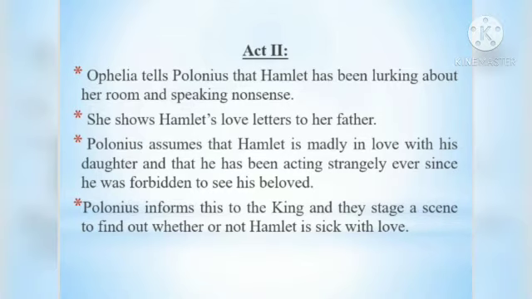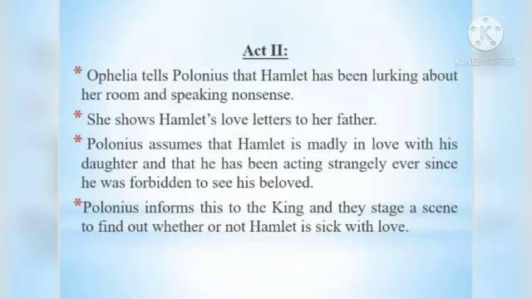So in Act 2, Ophelia tells her father that she has seen Hamlet and he wasn't in his right mind, and Polonius assumes that this is because he is struck with love, he is depressed now, and that is why he is acting quite strange.